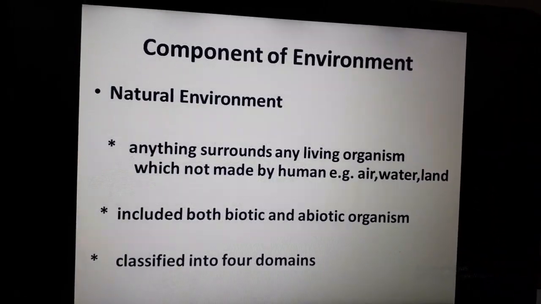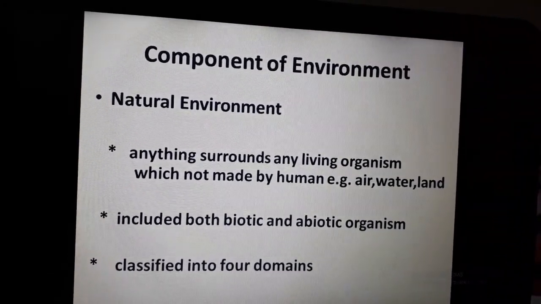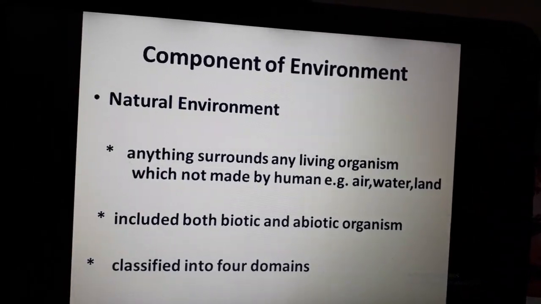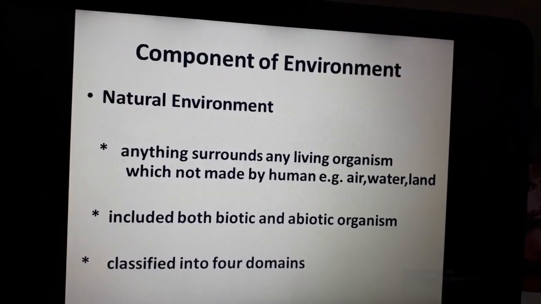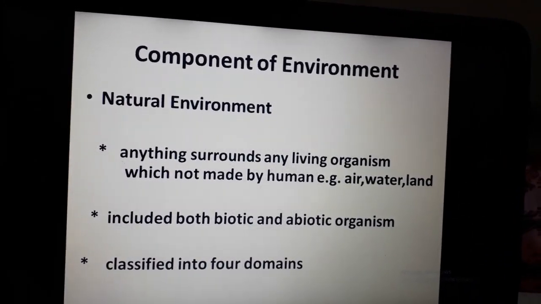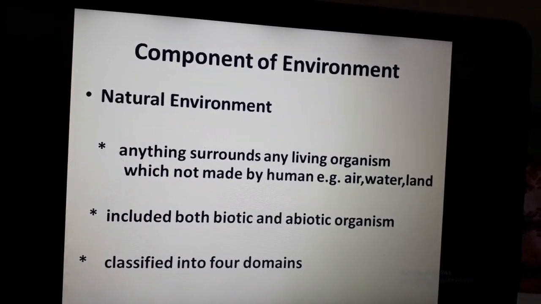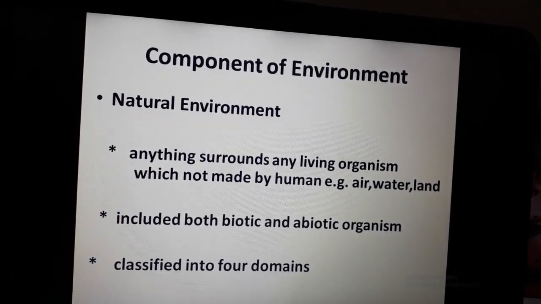In the lithosphere, land is present; in the hydrosphere, water is present; in the atmosphere, air is present. These are non-living and come under abiotic. But biosphere is the sphere where all three meet each other, where life is possible. So biosphere comes under biotic.